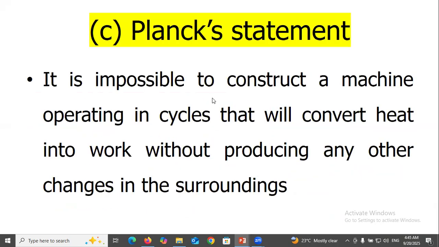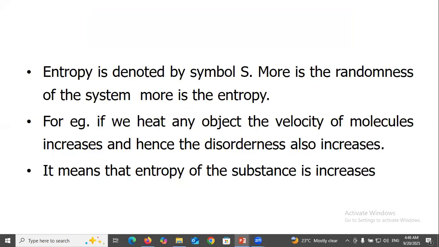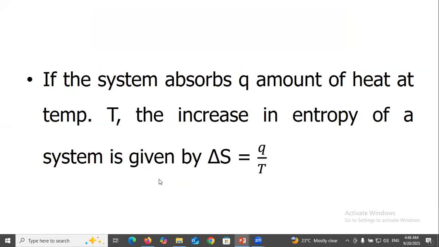It is impossible to construct a machine operating in a cycle that will convert heat into work without producing any other changes in the surroundings. Entropy is denoted by the symbol S. The more the randomness of the system, the more the entropy. For example, if we heat any object, the velocity of molecules increases and hence the disorderliness also increases. It means that the entropy of the substance increases.